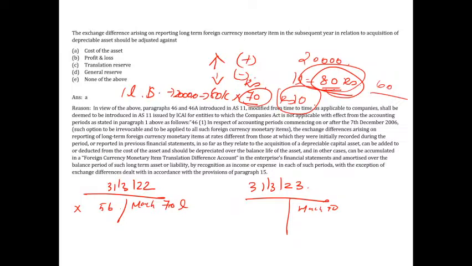But the provision says that you have to report correctly. You have to reinstate every financial year. So at that point, don't hit the P&L. Why? Because unnecessarily it is a hit. Your P&L is juggling because of this, which is not real, or which is very much notional in a way. So why do you want to hit the P&L? If it is related to a depreciable asset, please hit the cost of the asset itself.